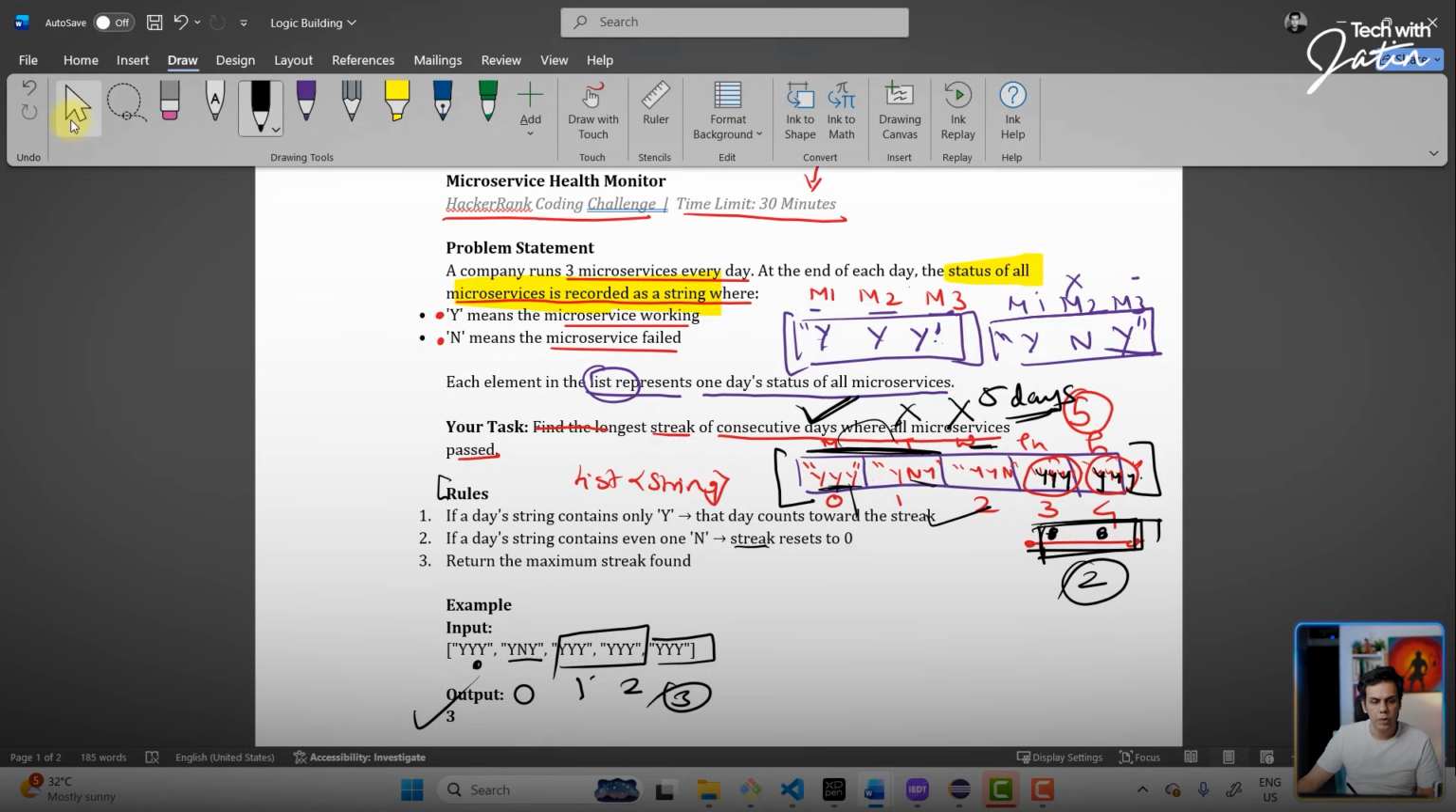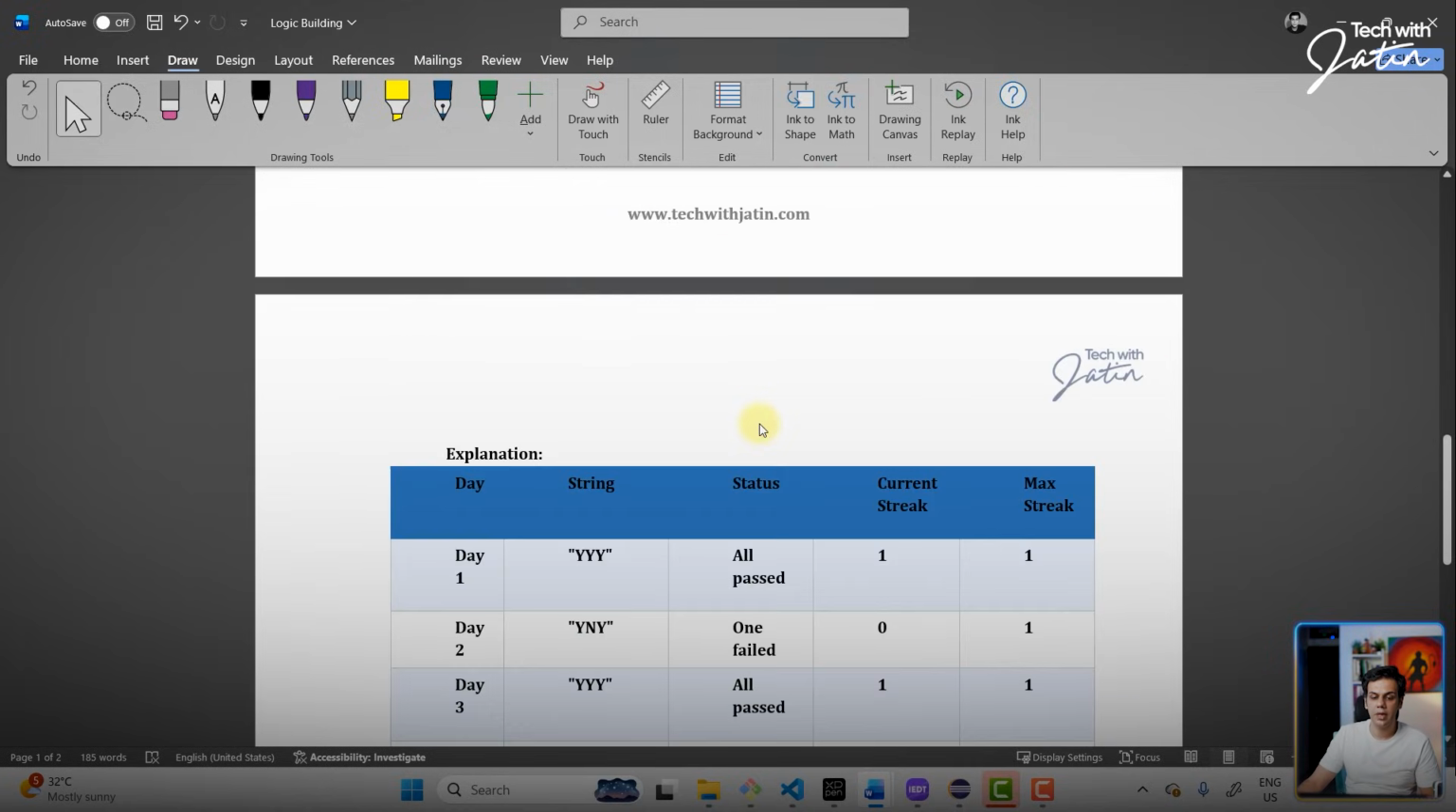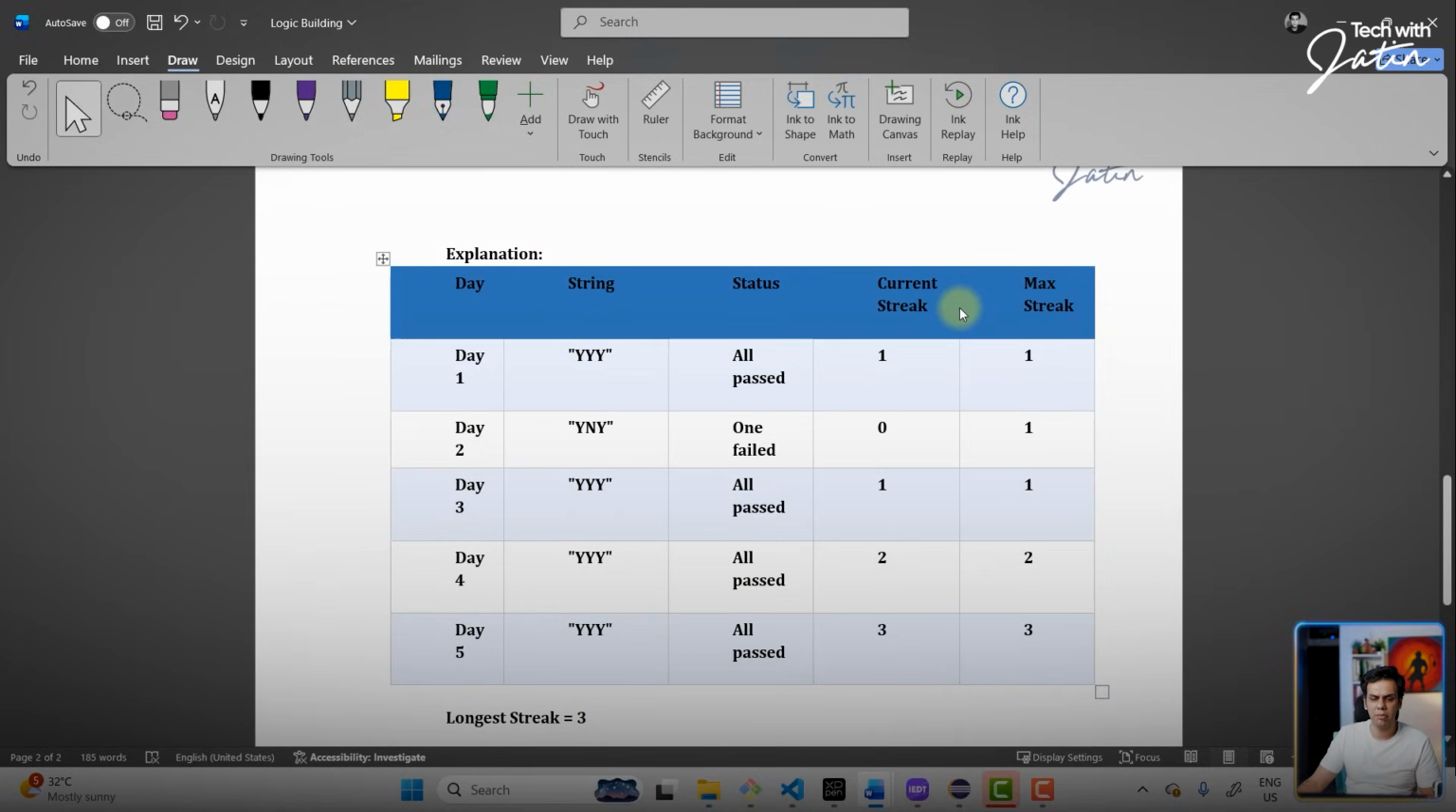Now, we have to write the code for this particular program. Now, if I scroll down, they have just given the same explanation: day 1, all the 3 services were up and running. So current streak is going to be 1. Maximum streak is also going to be 1 because on day 1, there's only 1 day. So the maximum streak is 1.